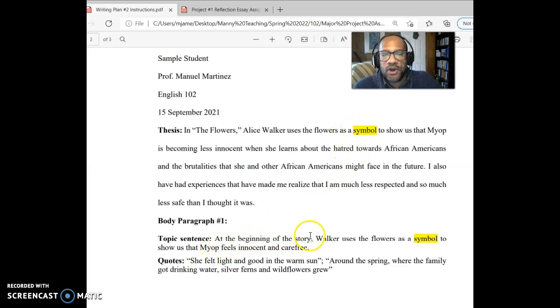At the beginning of the story, Walker uses the flowers as a symbol. See, I've highlighted that because I want us to remember that if our thesis is going to be talking about symbolism, then our topic sentences need to be talking about symbolism, right? So at the beginning of the story, Walker uses the flowers as a symbol to show us that Mayap feels innocent and carefree. All right, so we're talking about symbols, but we're only talking about the symbols that happen at the beginning of the story. So that's going to differentiate it maybe from some of the other things.